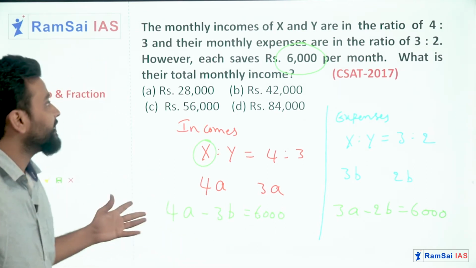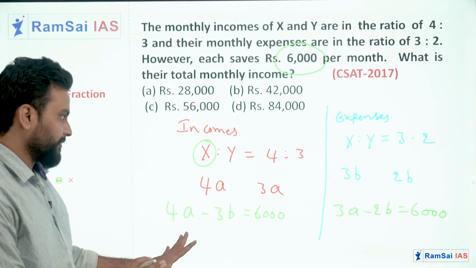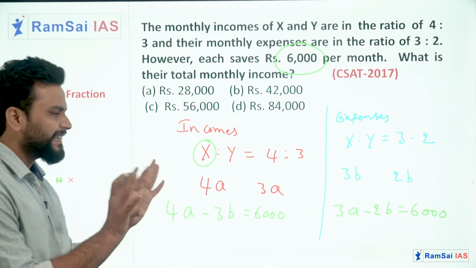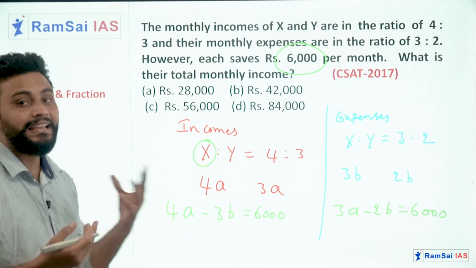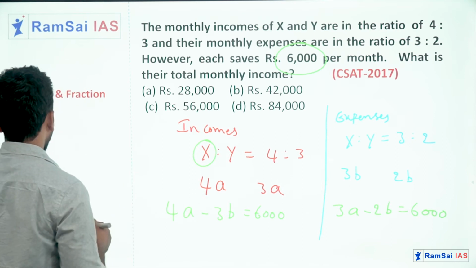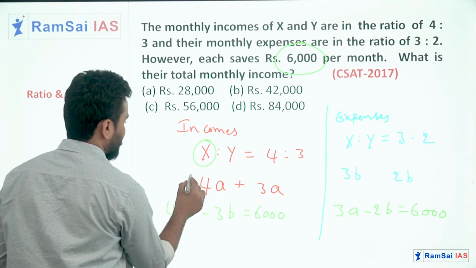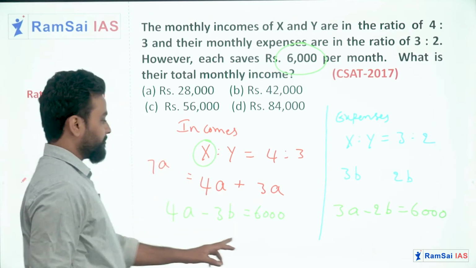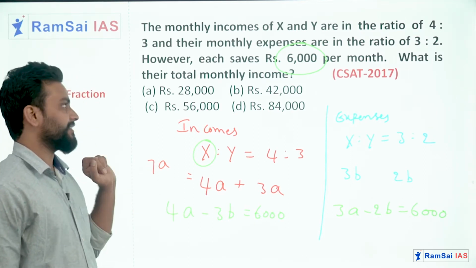Okay, then what we need to find out? What is their total monthly income? When you get A and B, just get the A value, that's enough. I don't need the B value because I need to find out their total income only. Total income will be 4a plus 3a, that equals 7a. So by solving the two equations, find out the A value and find out the 7a value.